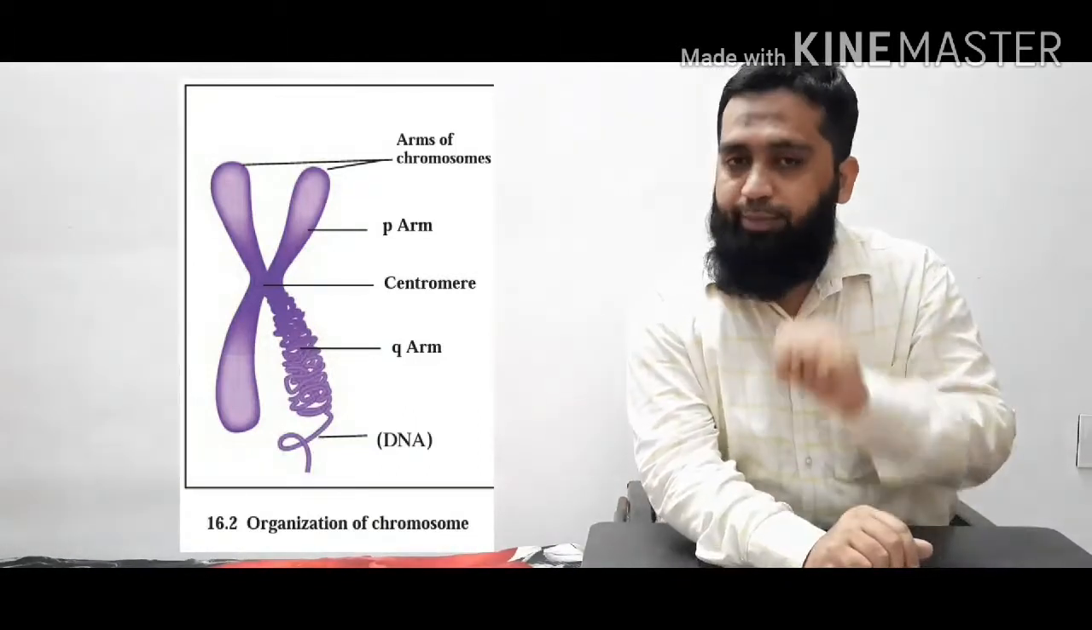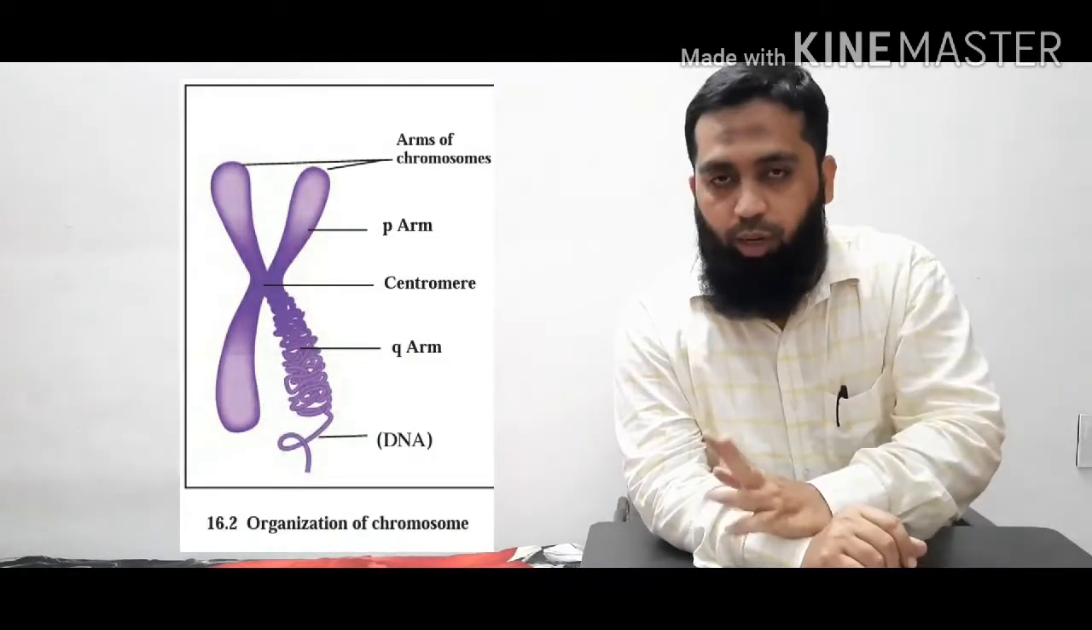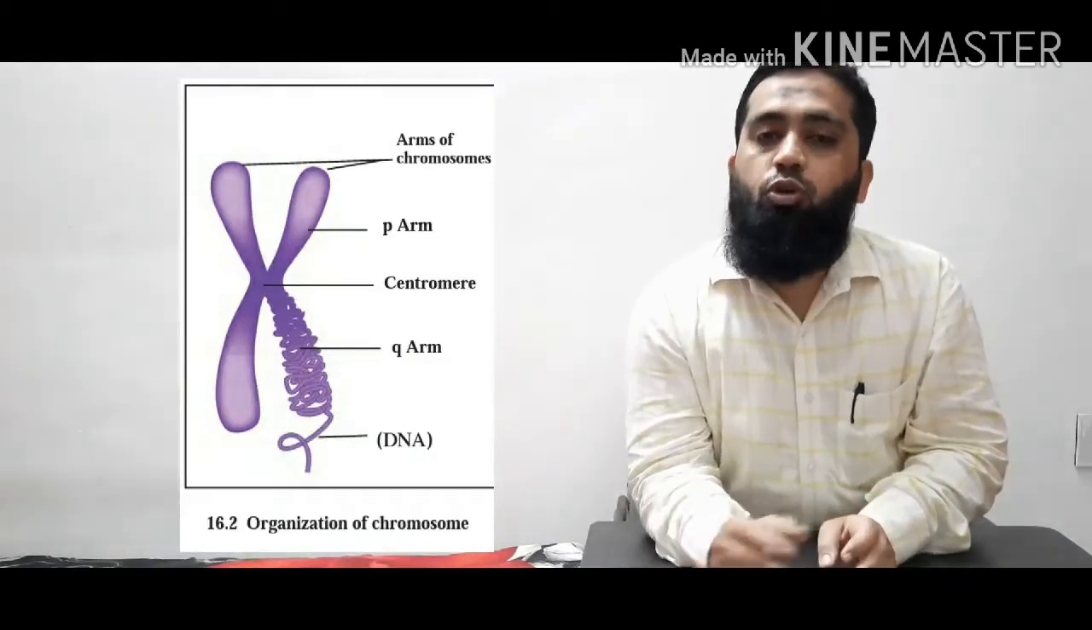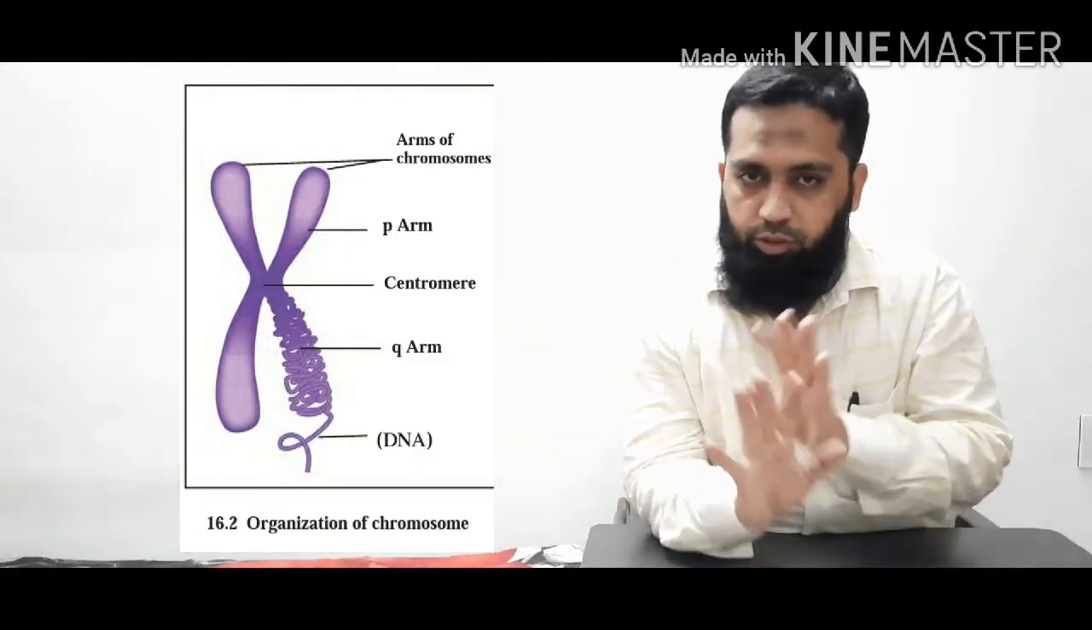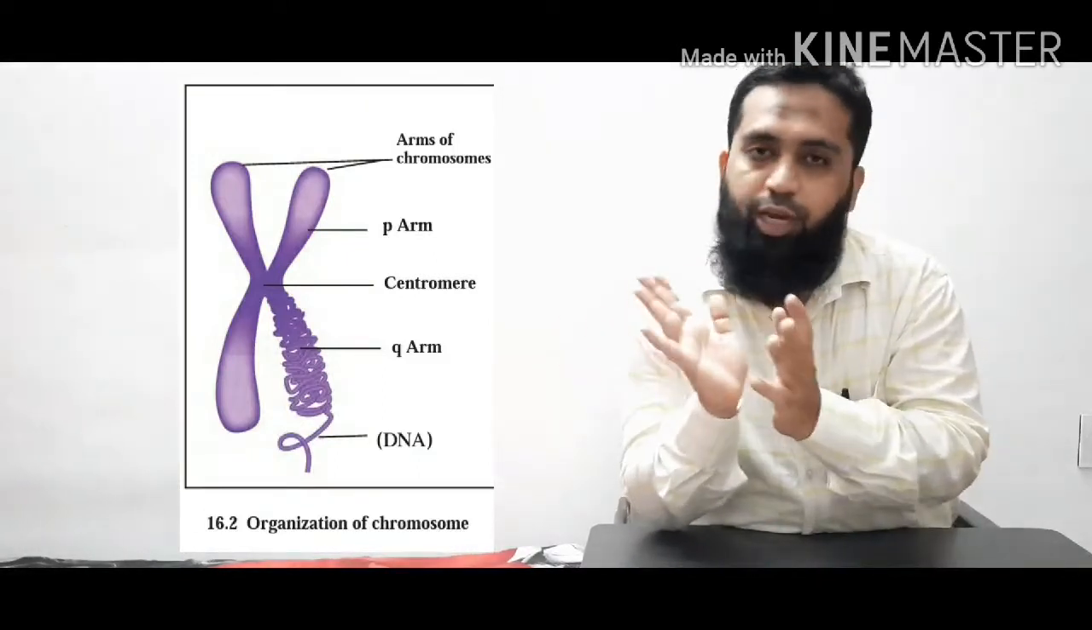There are two types of arms, the P arm and the Q arm, and these arms consist of DNA. This is the diagram which we have already studied in 9th standard.